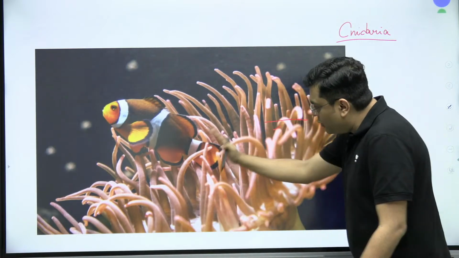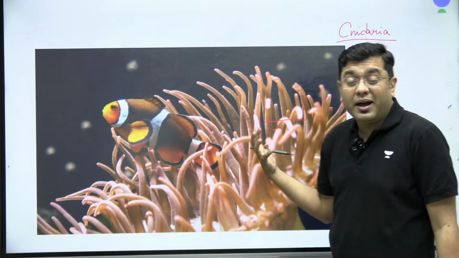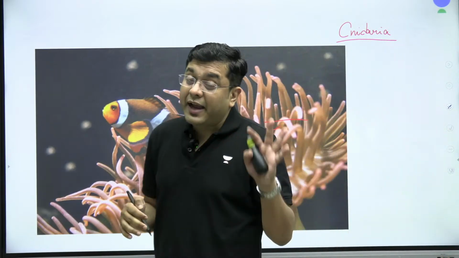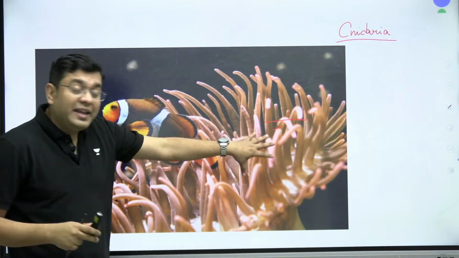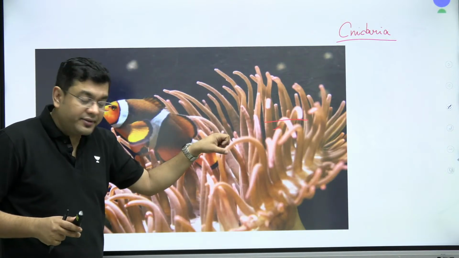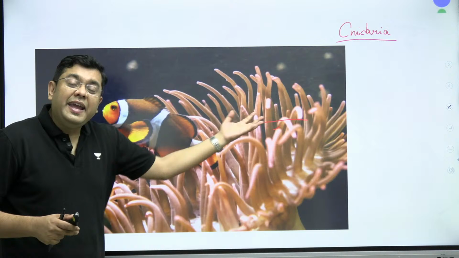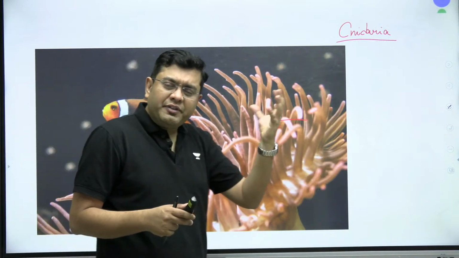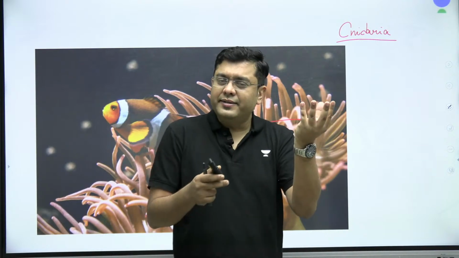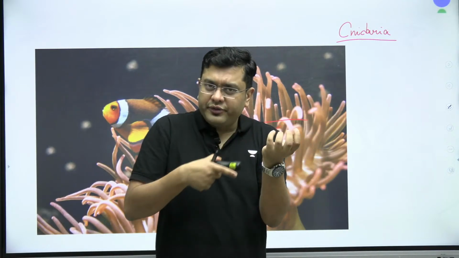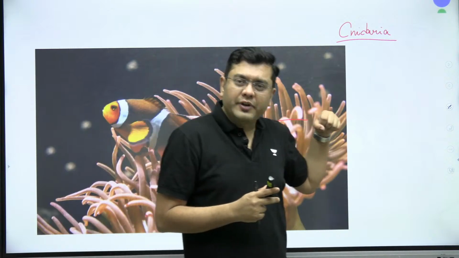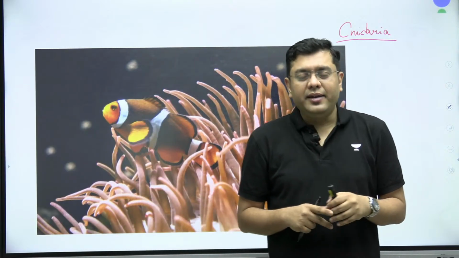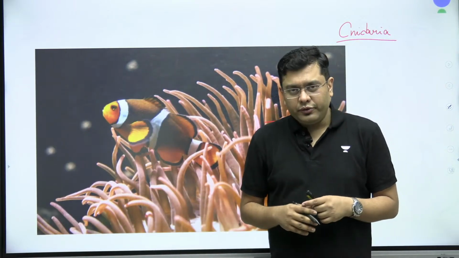Now, these sea anemones largely resemble a kind of plant, but they are actually animals. You will find they have a large number of tentacles, and these tentacles help them in capturing food. Just like in the case of corals, you have a simple body structure where the tentacles direct the food to the mouth or the central orifice. That is also the way of consumption of food by these cnidarians, by these sea anemones.